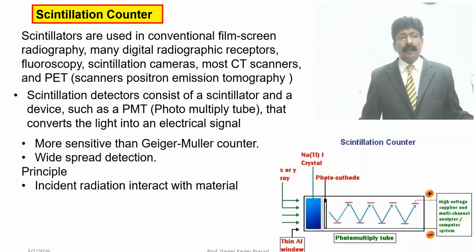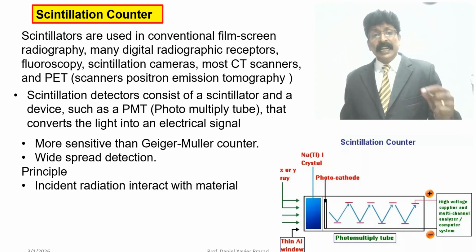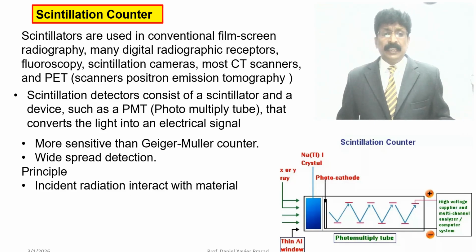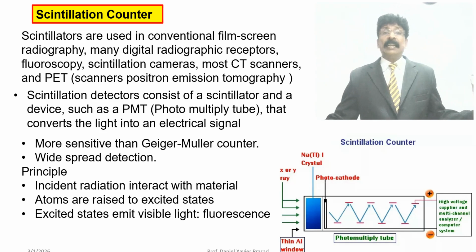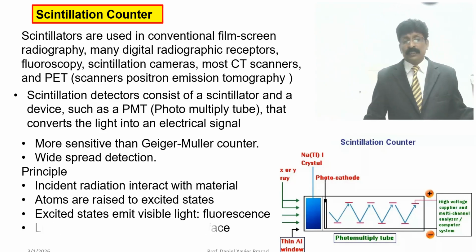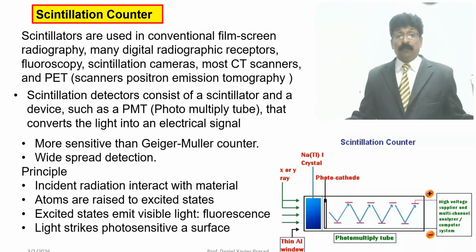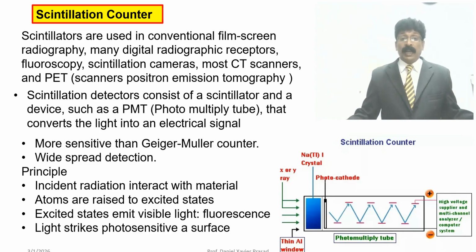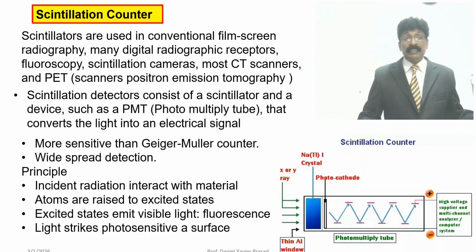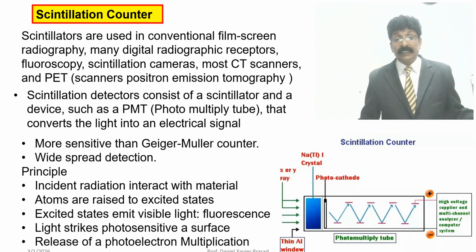The principle of the scintillation counter is that incident radiation interacts with the material. Atoms rise to an excited state. Excited states exhibit visible light fluorescence, and the light strikes the photosensitive plate, which is kept as a cathode and anode, and the photosensitive material generates electricity, releasing photoelectrons that are multiplied.